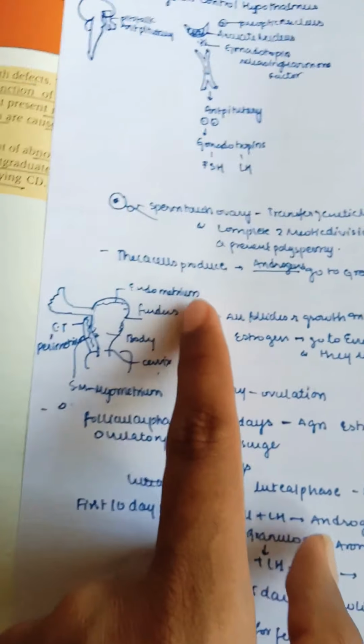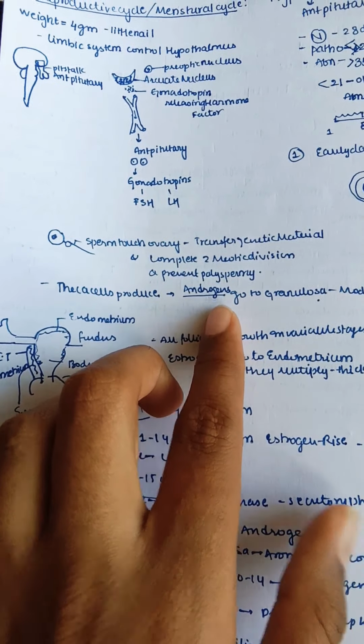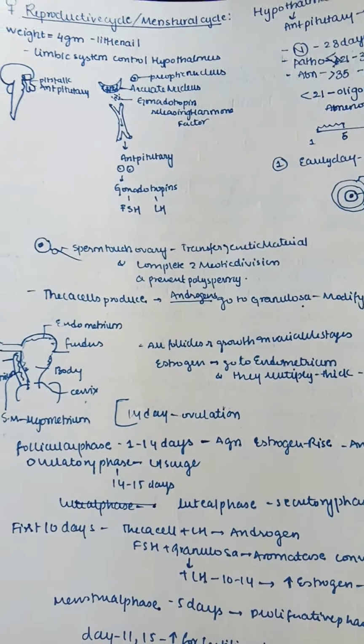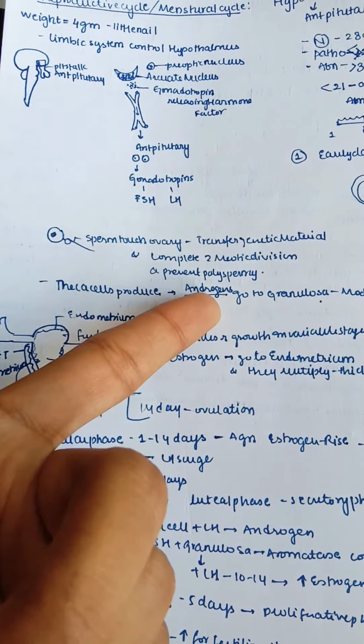These theca cells produce mainly androgens. These androgens are produced from cholesterol. Cholesterol forms androgens, estrogens, etc. So androgen is produced from cholesterol.